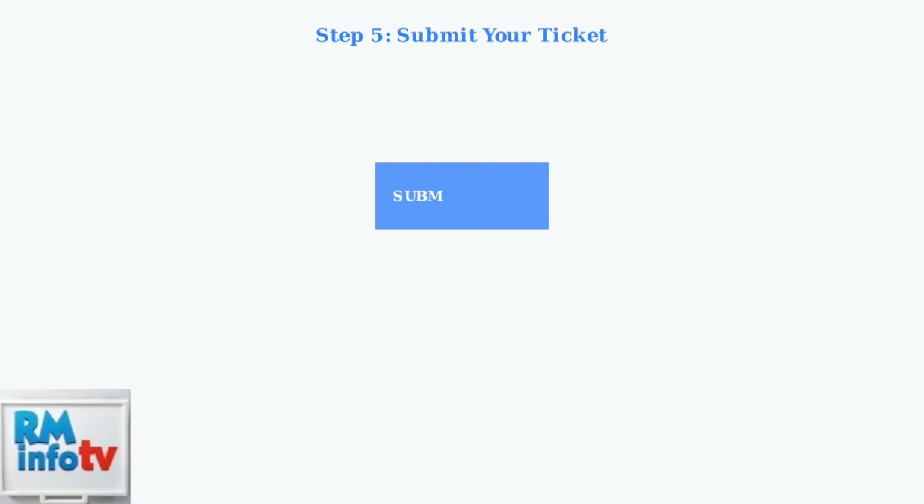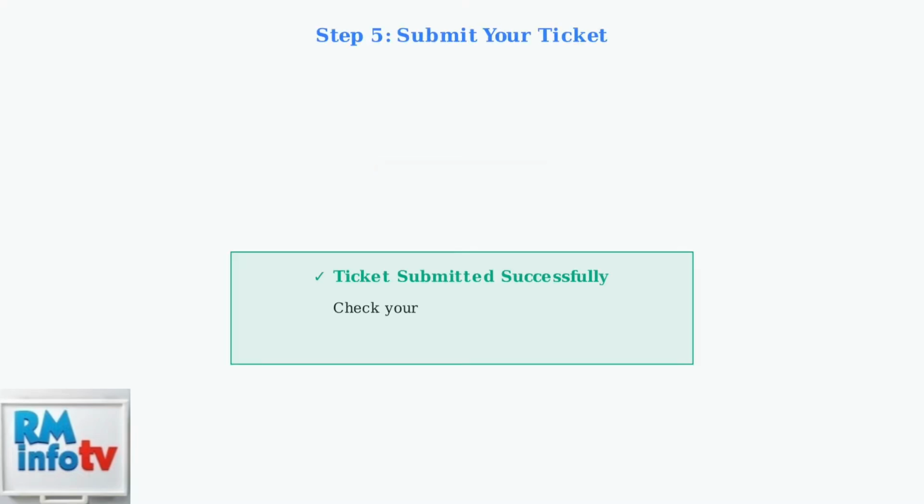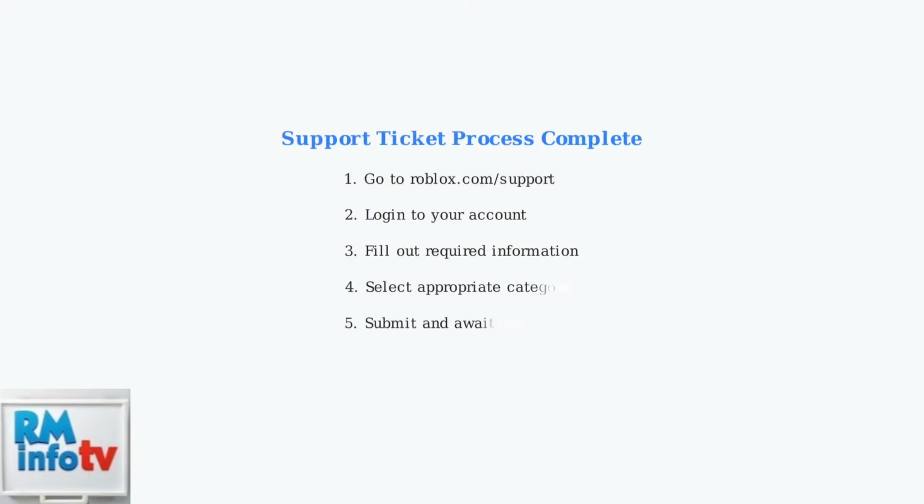Once you've filled out all the necessary information and selected the appropriate category, submit your ticket. You should receive an email confirmation that your ticket has been received. Expect a response within 24 to 72 hours, though complex issues may take longer to resolve. Following these 5 steps will ensure your support ticket is properly submitted and reaches the right team. Remember to be clear and detailed in your description and check your email for updates on your ticket status.